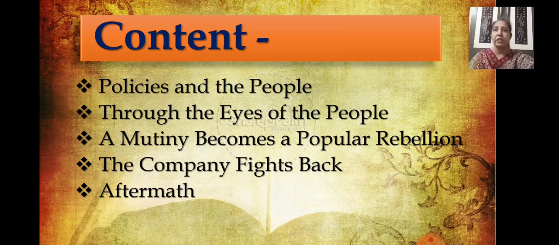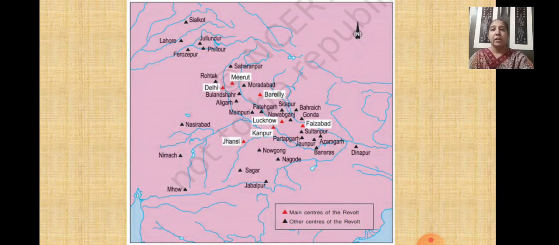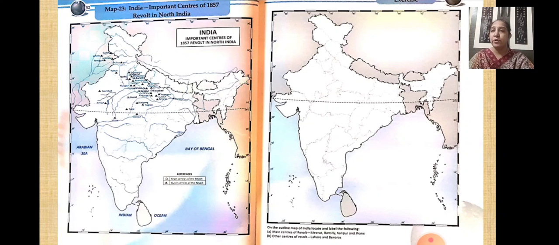Now children, the most important thing after this, in today's session, we are going to see the map. If you remember, you have this map in your book. It shows you the main centers of the revolt as well as the other centers of the revolt. The ones marked in red are the main centers. If you see here, the main centers are Delhi, Meerut, Bareilly, Faizabad, Lucknow, Kanpur, Jhansi. This map is given to you in your map practice book, on page number 52.